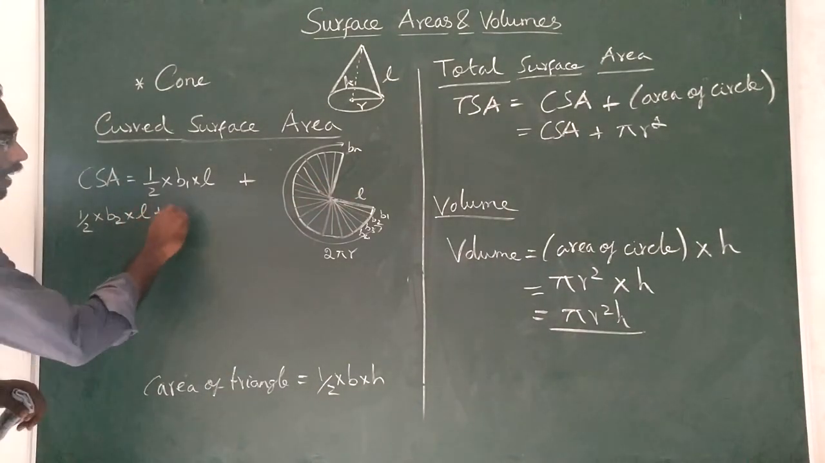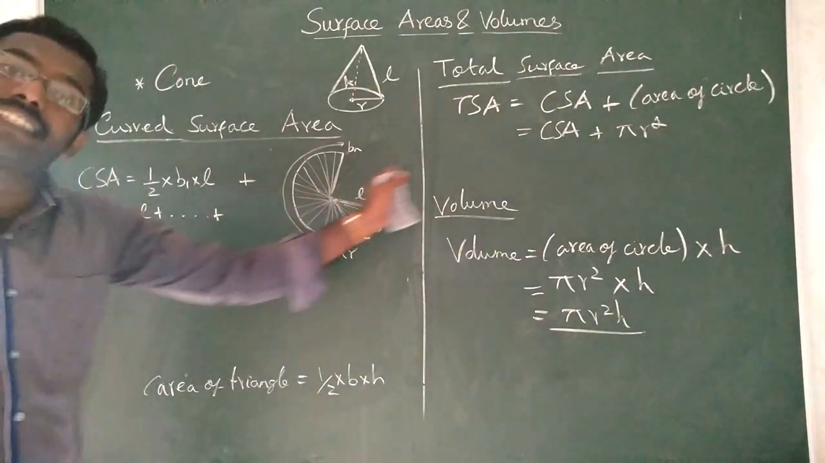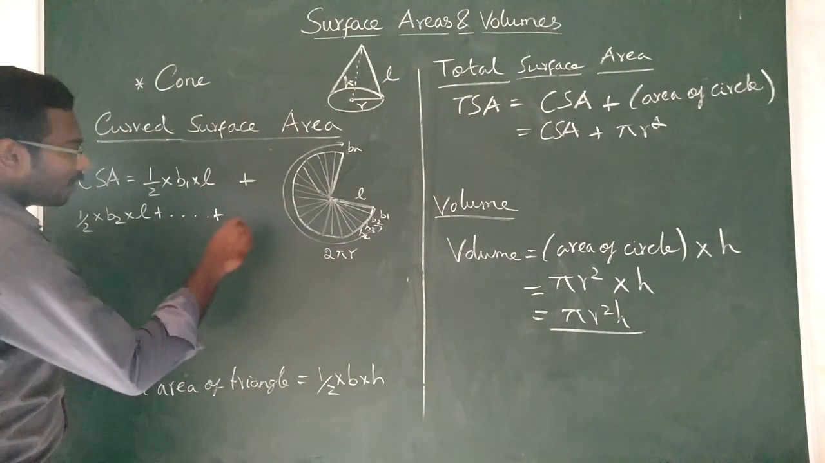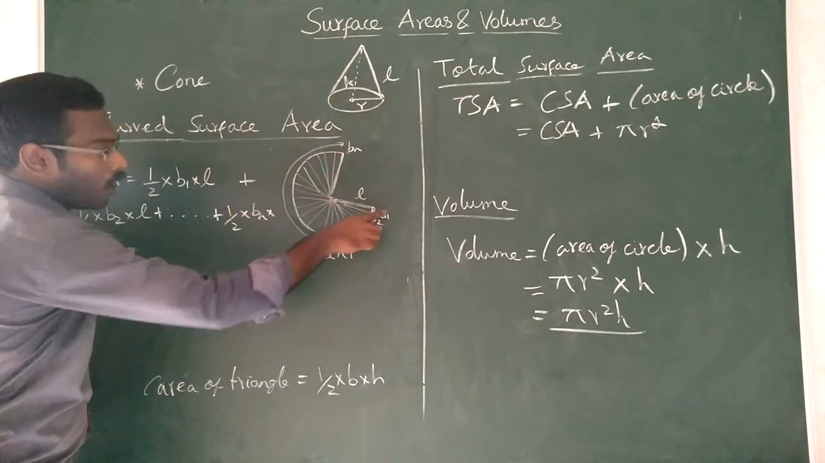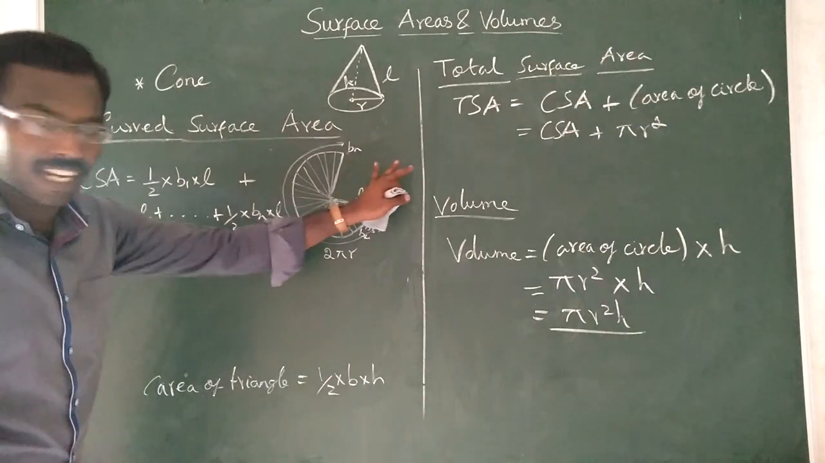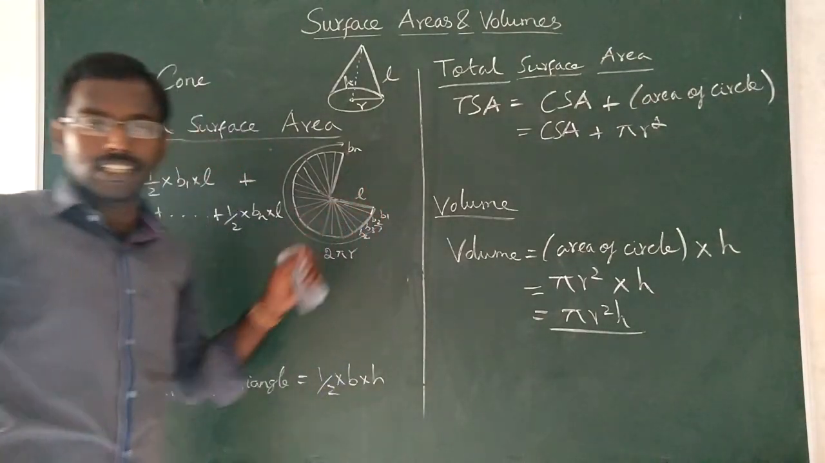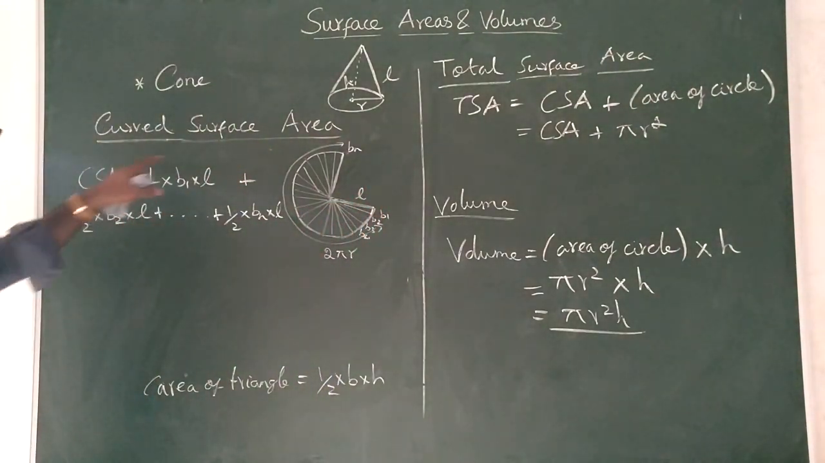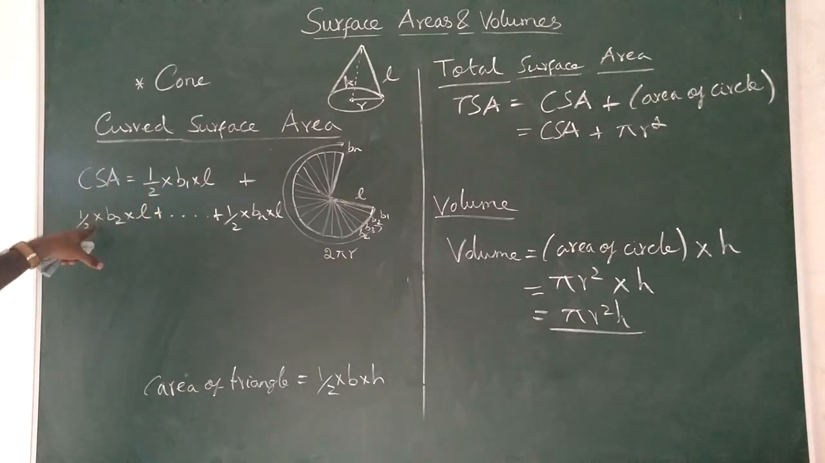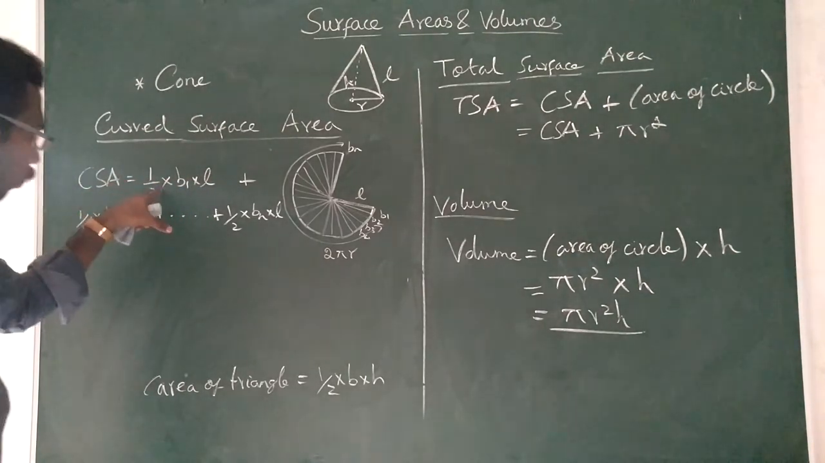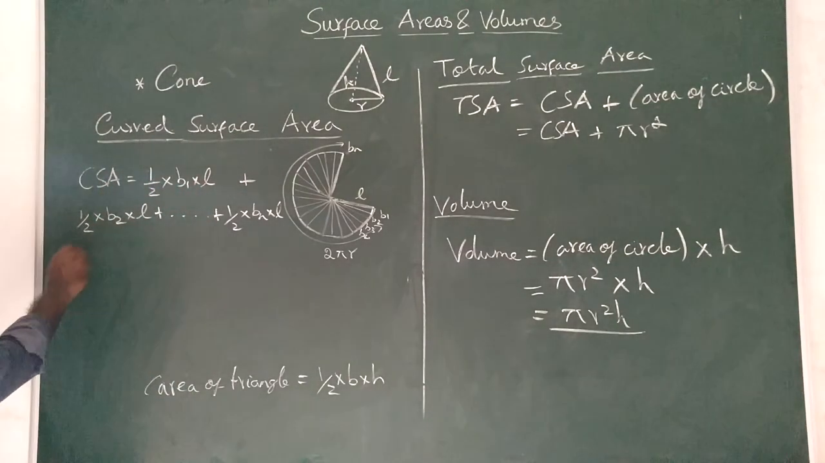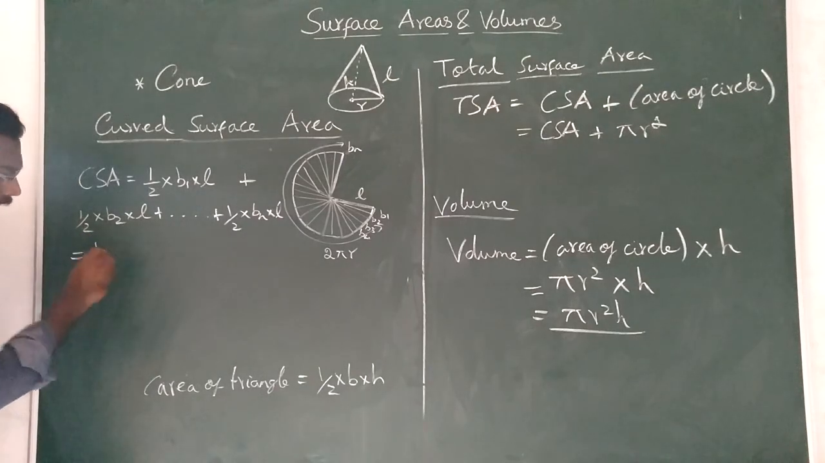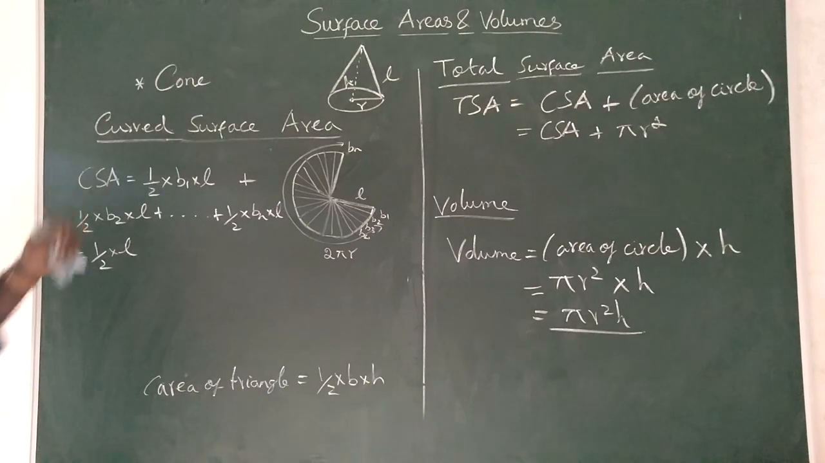Similarly, third triangle, fourth triangle, up to the nth triangle you can write. So the nth triangle will be 1 by 2 into Bn into L. The height is L, the bases are B1, B2 like that. Understood? Now in all the terms, 1 by 2 is present and L is also present. So you can take 1 by 2 and L commonly outside.